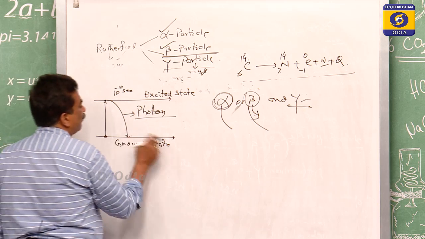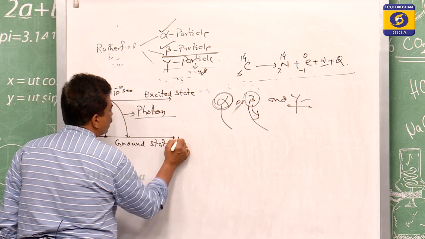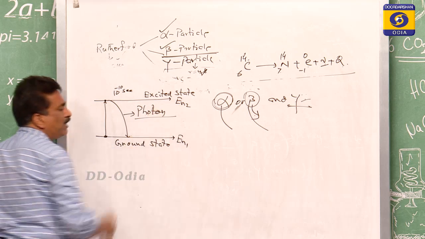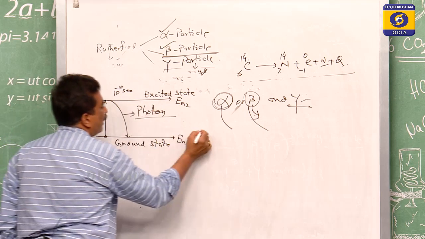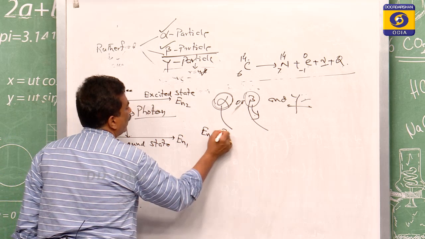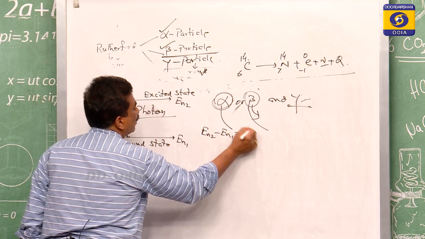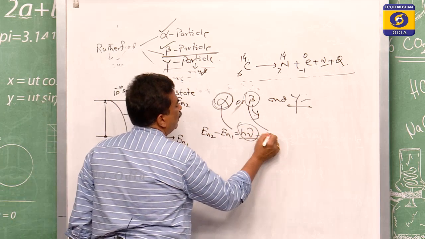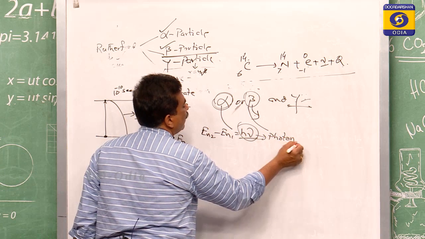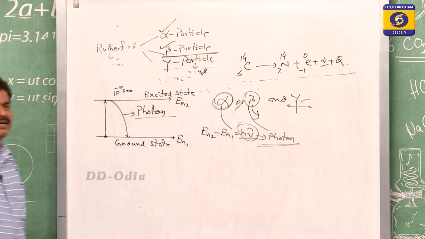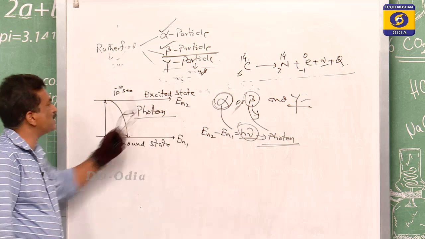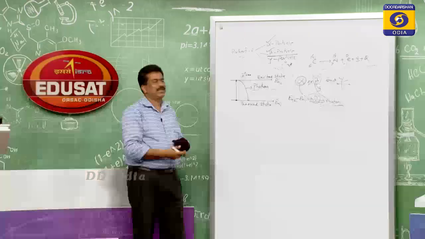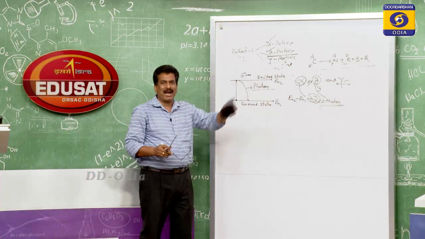Sir, how does it come in the form of the photon? Suppose this is the ground state energy, En1, and this is the excited energy, En2. There is a change of the energy, En2 minus En1 equals h nu, and this h nu is nothing but the photon energy. From the quantum idea, it came that it is the photon energy, meaning the gamma rays are photons in shape. Therefore alpha, beta and gamma.